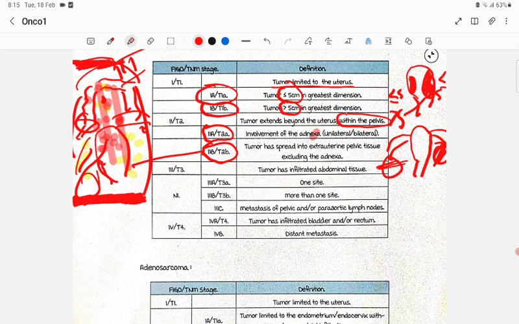Then in stage 4, the tumor has infiltrated the bladder. Remember here the bladder, you can see the bladder will be here.